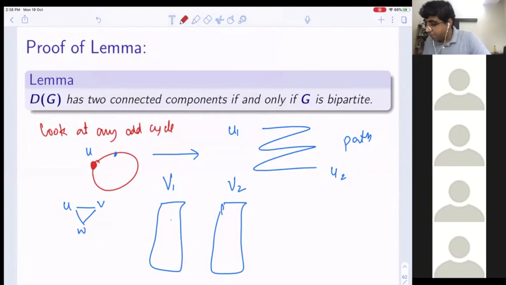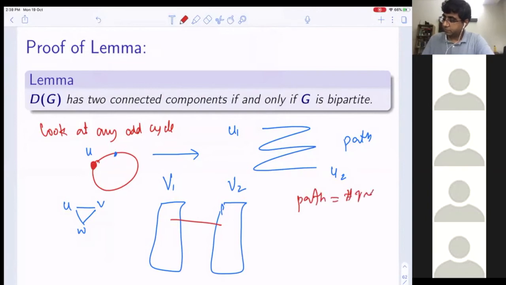It means my path is odd, and by path I mean the number of edges. Here it has an odd number of edges. So suppose I went to U. Suppose I started with the first copy of U1, then I can go to the second copy of